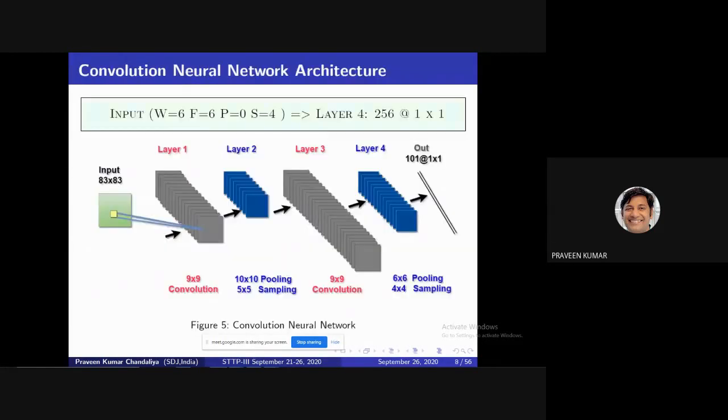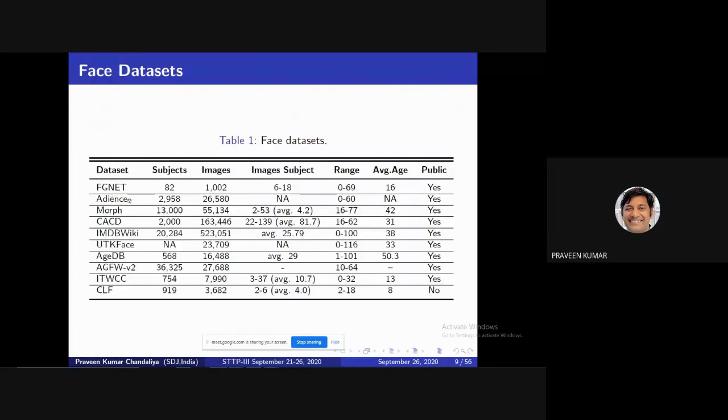And the next one we discuss is how to apply this. Before applying this, we discuss which data sets are available in the market, publicly or privately. The FGNet is a longitudinal data set, meaning the same subject has multiple images. There are 82 subjects and 1002 images. Some subjects have 6 images, 8 images, so 6 to 18 images per subject. The age range of these images is 0 to 69. Similarly, we give all the demographics or statistics of these data sets.